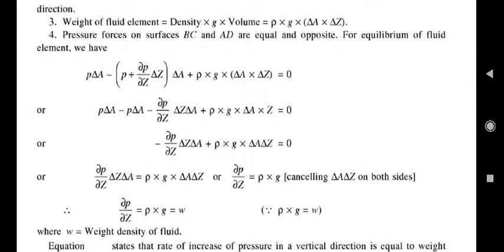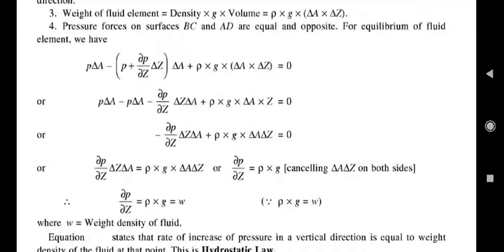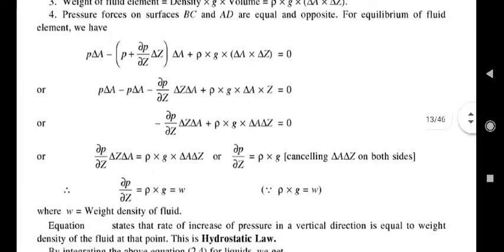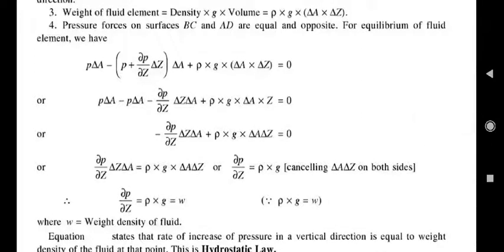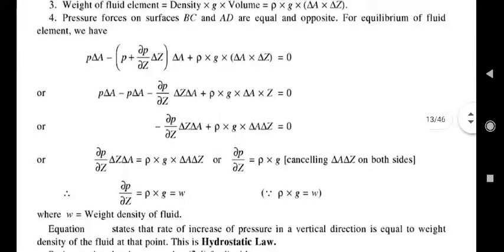Resolving all these forces, pressure forces on surface BC and AD are equal and opposite, so the pressure forces on the vertical faces BC and AD cancel. But for the other faces, P into delta A minus P plus dou P by dou Z into delta Z into dA plus self weight of the element rho G into delta A into delta Z is equal to 0.